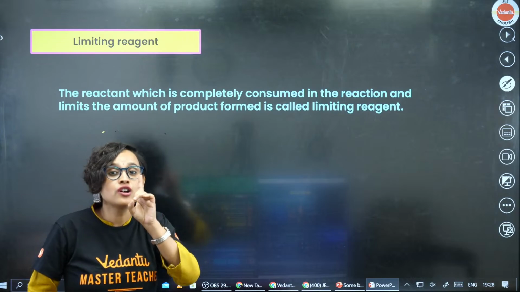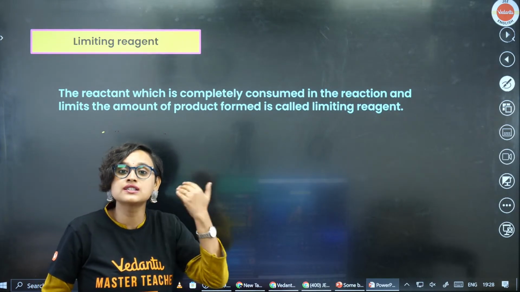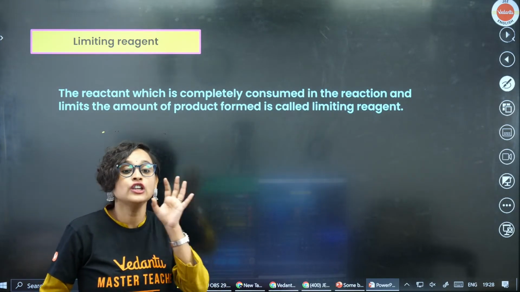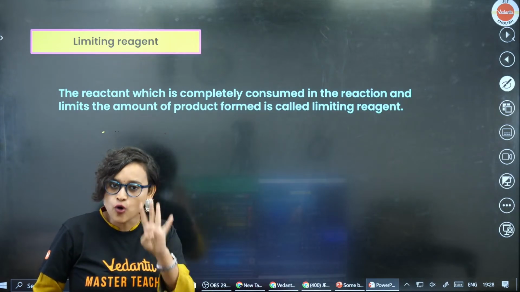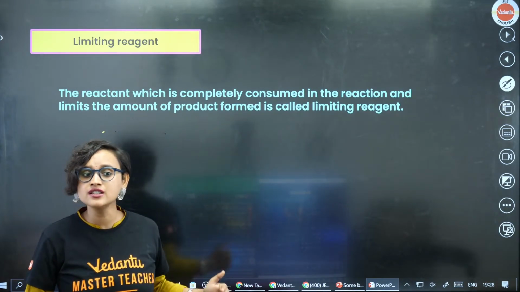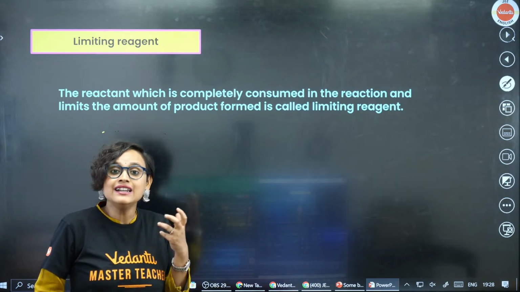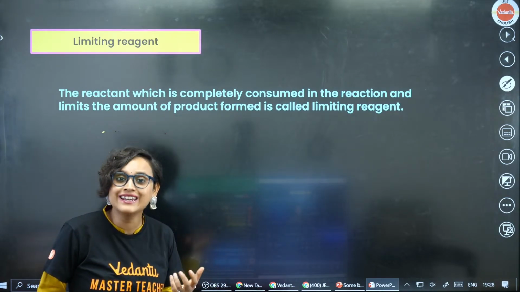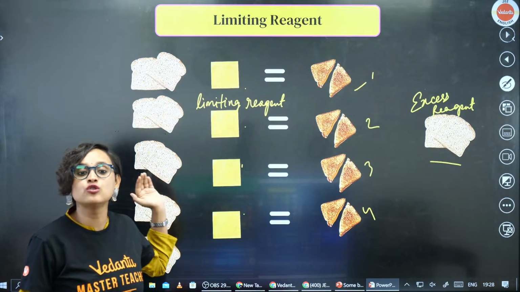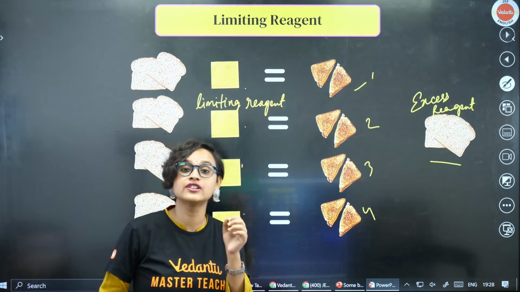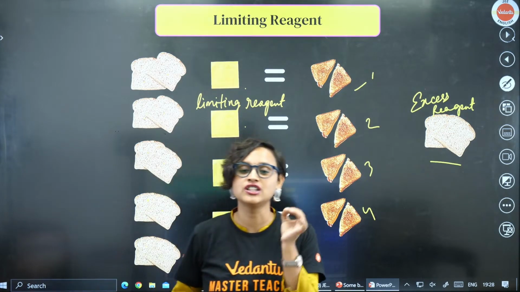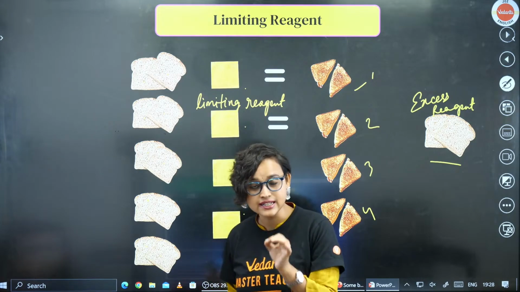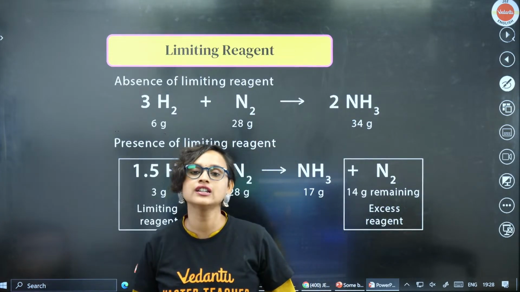Yes, there was not a single slice of cheese that was left for us. We only had 4 cheese slices and all of it was consumed in the reaction. And it limited us from making 5 sandwiches. We could only make 4 sandwiches because we did not have the 5th cheese slice. Easy peasy biryani tasty. Now let's use this analogy in a chemical reaction.